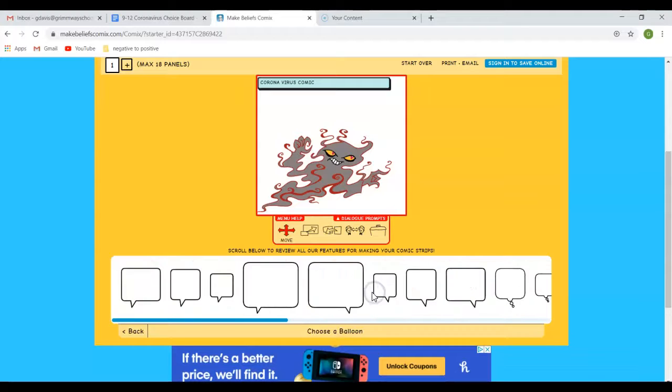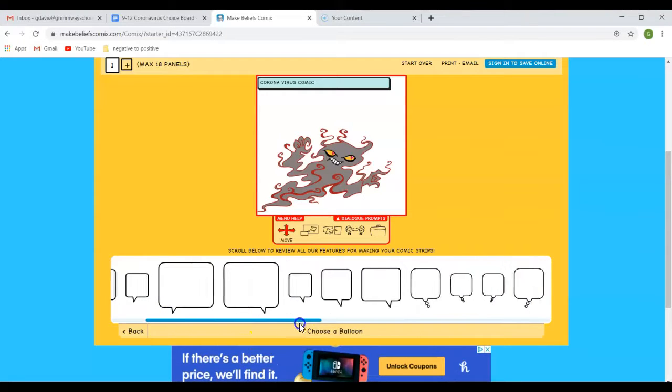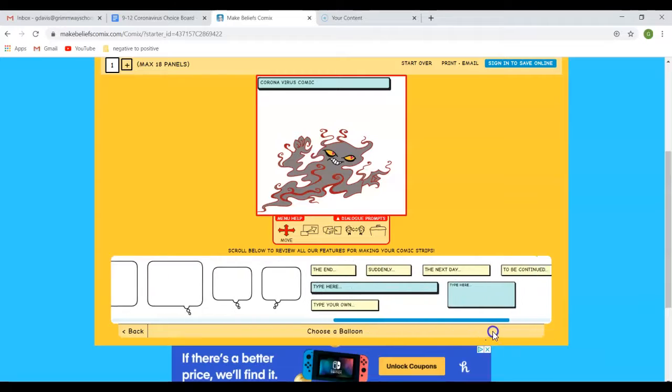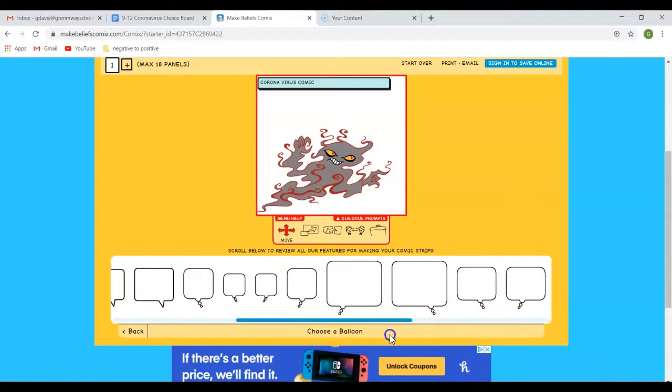So I'm going to add a balloon or prompt. So the balloon I want, these are all cool. I just want a little one. Oh, there's those. I'm just going to use this guy because it's small. I'm going to put him right here above his head, like he's talking, and I'm going to make him say, I'm going to infect the world. Actually, I don't want to put infect. I want to put take over.